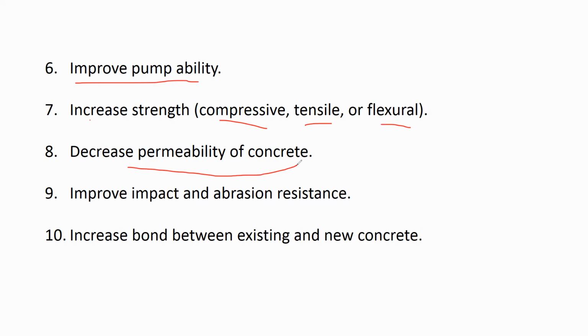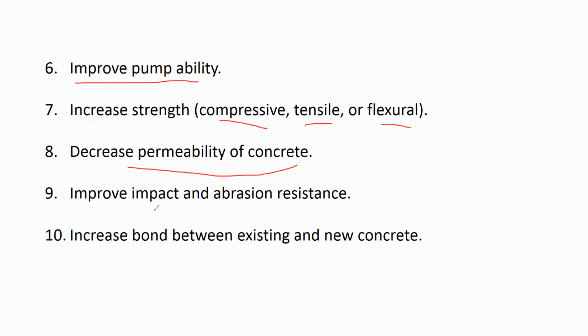Next, improve impact and abrasion resistance. We can improve the impact resistance and abrasion resistance. Impact means what? A sudden load. If there is a sudden load coming on a concrete, if you are hitting with a hammer, or if a big stone or something falls on the surface of concrete, it is called impact.